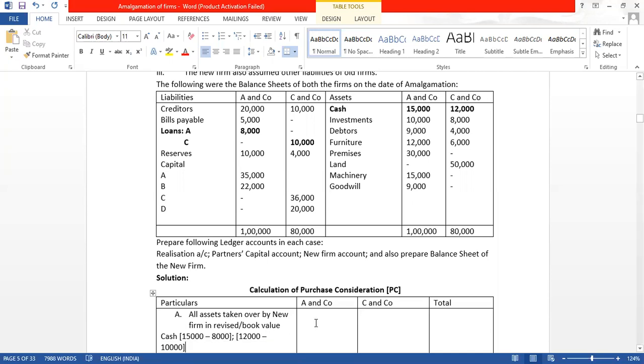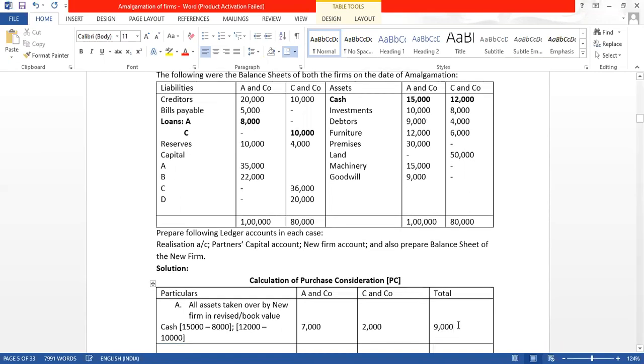So how much cash will be taken over? There was 15,000 of cash, but out of this 8,000 was used to pay the loan, so the remaining cash is 7,000. In C and Company there was 12,000 cash, but 10,000 was utilized to pay C's loan, so the remaining 2,000 will be taken. So the total is coming to 9,000. After this, we have investment.